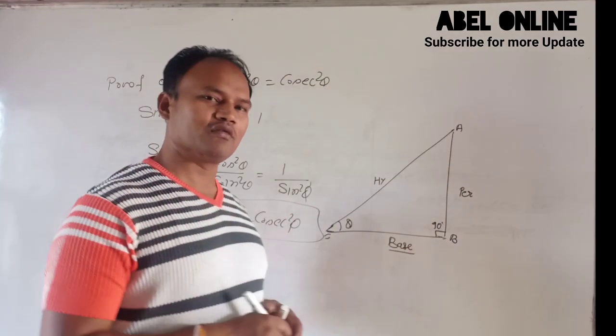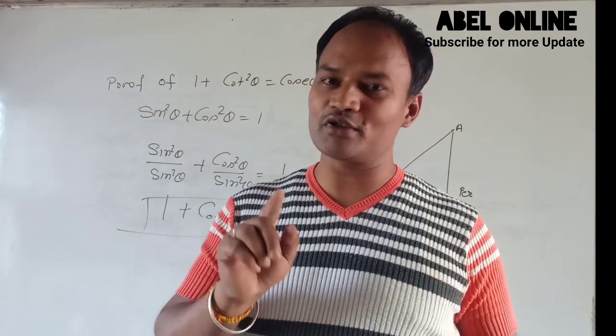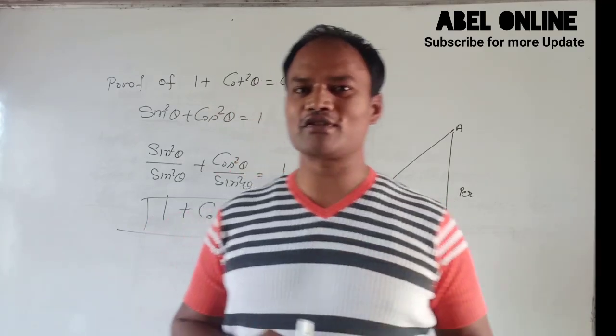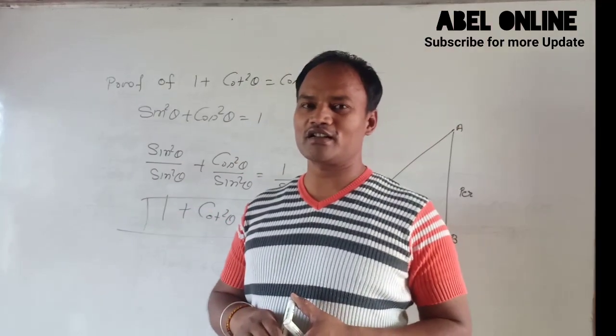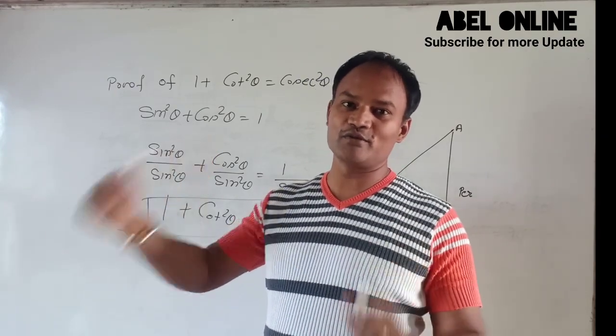So we know very well the proofs of sin square theta plus cos square theta equal 1, 1 plus tan square theta equal sec square theta, and 1 plus cot square theta equal cosec square theta. And we have also learned the tricks of these formulas.